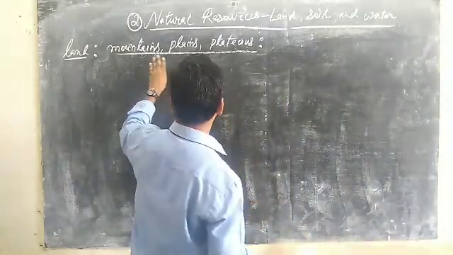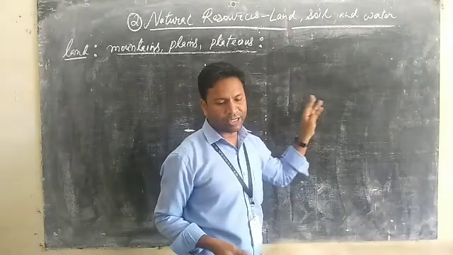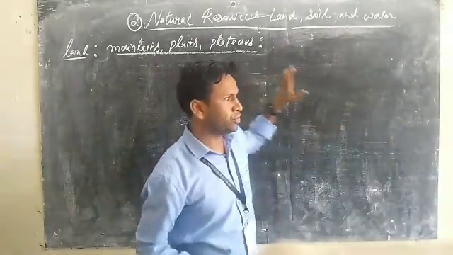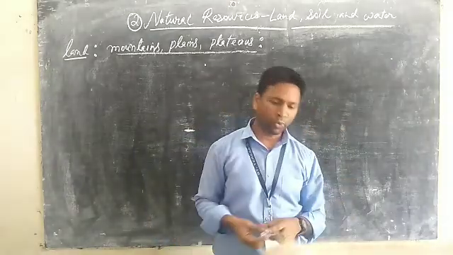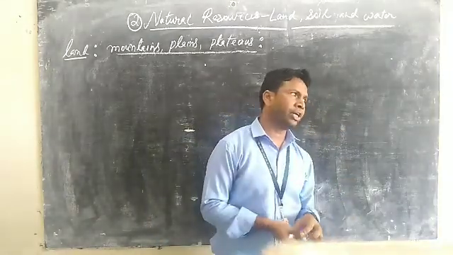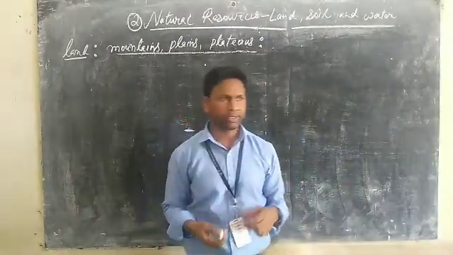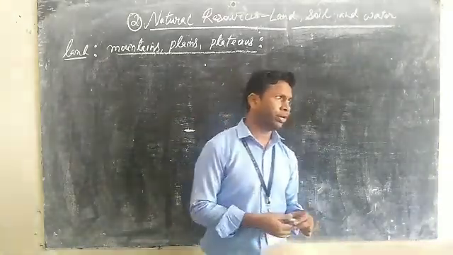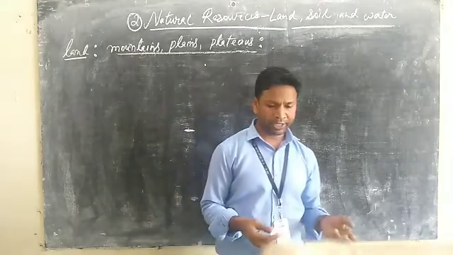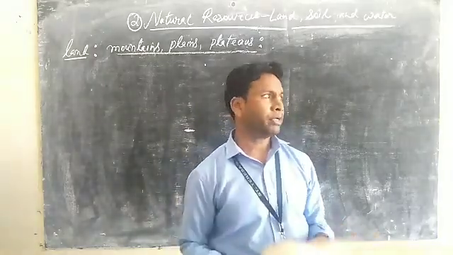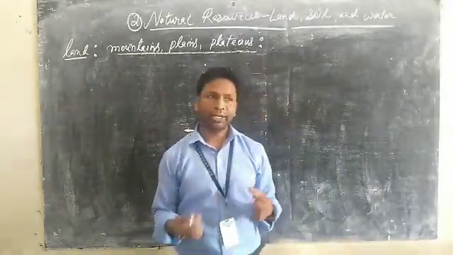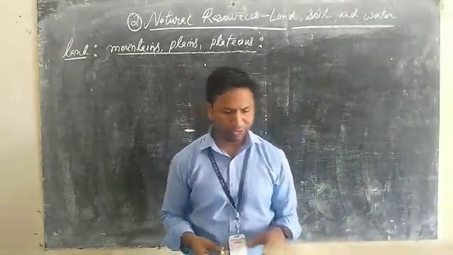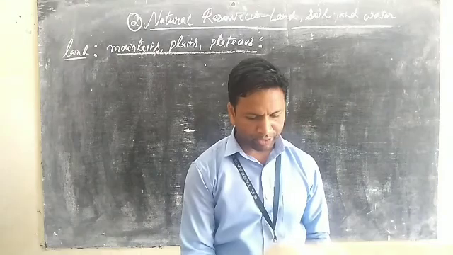We can find that land, soil, and water are not equally distributed across the world. Different continents, landforms, the water volume, and cultivable soil are very unevenly distributed. So today let us talk about the land.